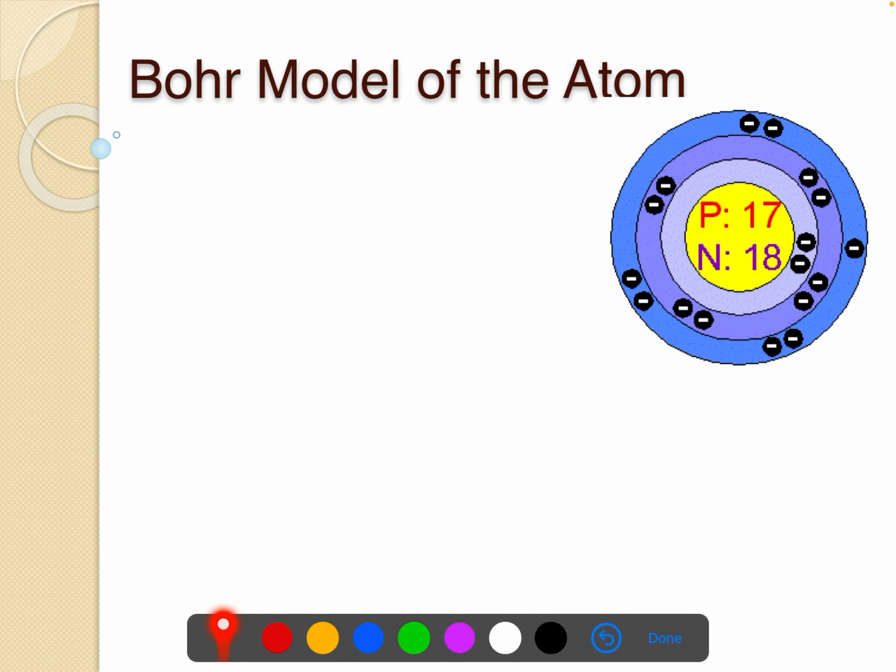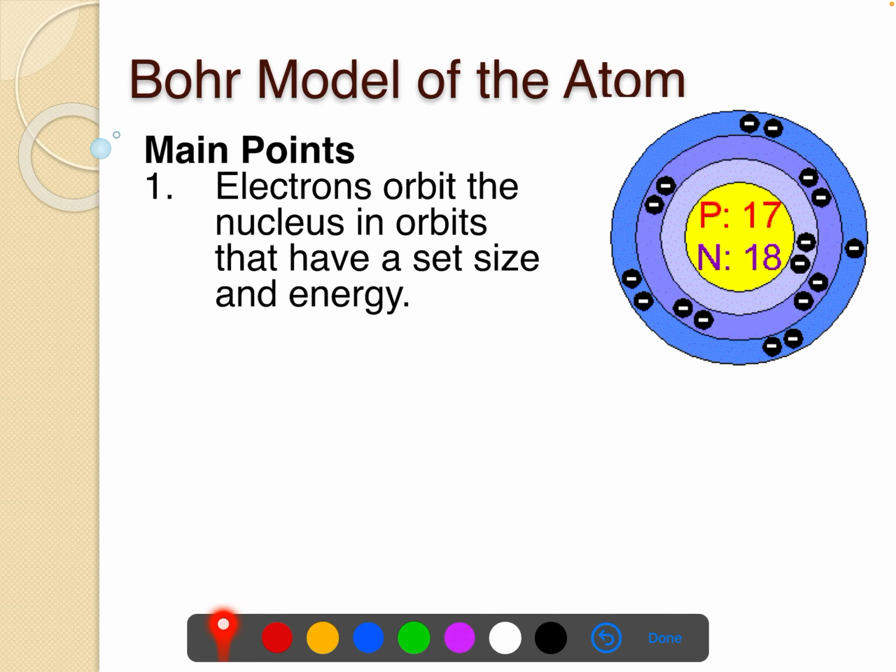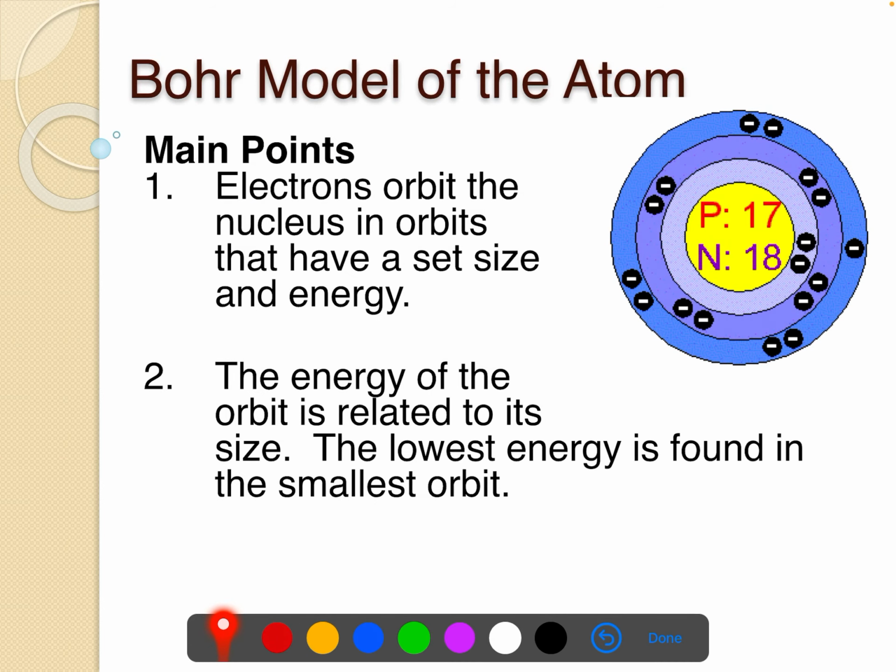Now, let's talk a little bit about Bohr, because we've already started bashing him for talking about his orbits and that the orbits weren't correct. So this is the Bohr model, and you may have learned this in middle school or biology or before in your life. The main points of the Bohr model of the atom say this. They say that electrons orbit the nucleus and that these orbits have set sizes and energy. And the energy of the orbit is related to the size. So the lowest energy is found in the smallest orbit, and the highest energy is found in the largest orbit.